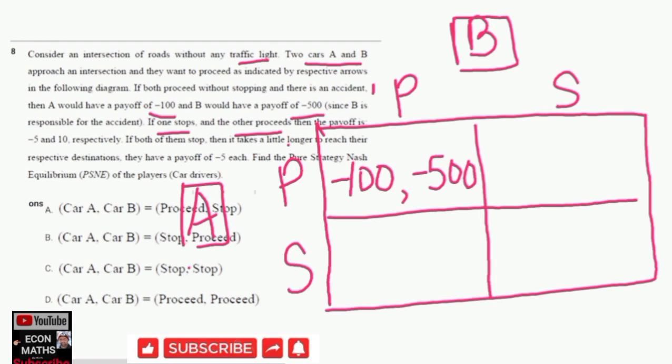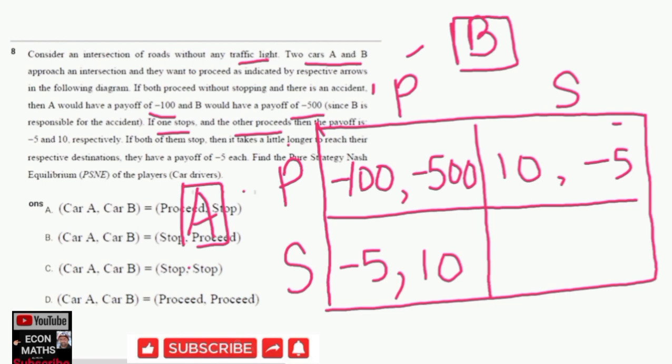That means if A stops, its payoff would be -5, and car B proceeds, its payoff is 10. Similarly, in this cell, if car B stops, its payoff would be -5, and if car A proceeds, its payoff is 10. I hope I am making myself clear up to this point.